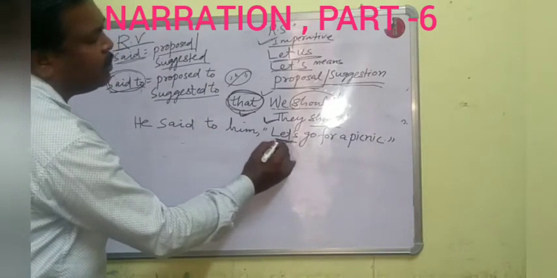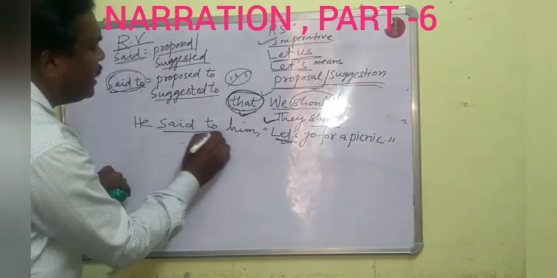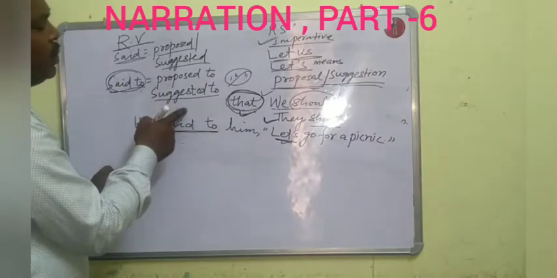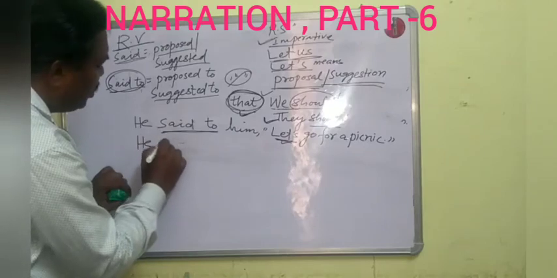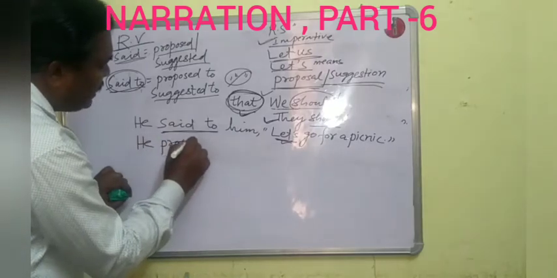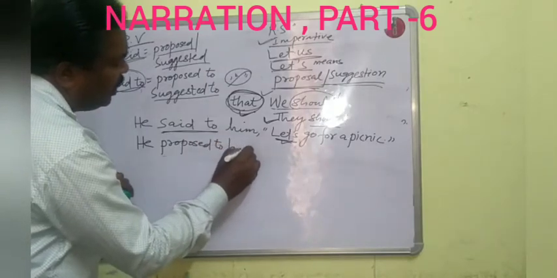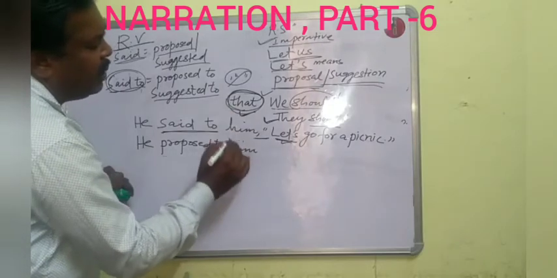Here let's means proposal or suggestion. Then we shall change said to into either proposed to or suggested to. So he proposed to him. Then comma and inverted commas will be removed.